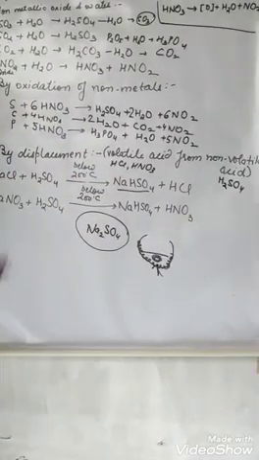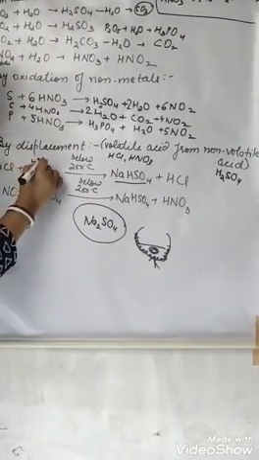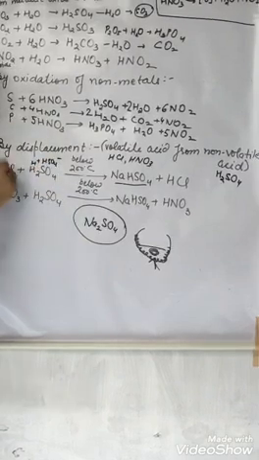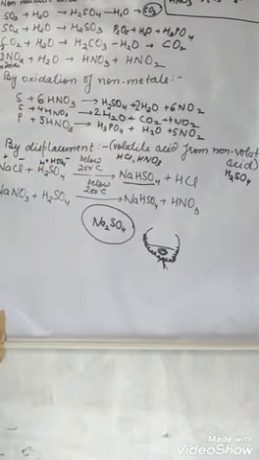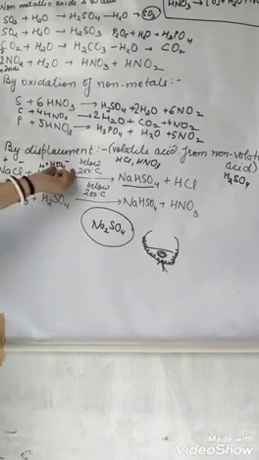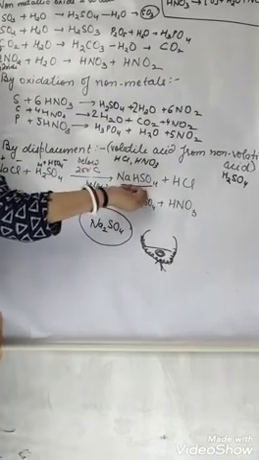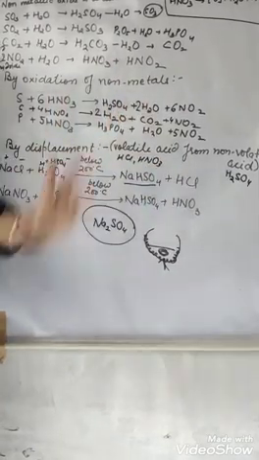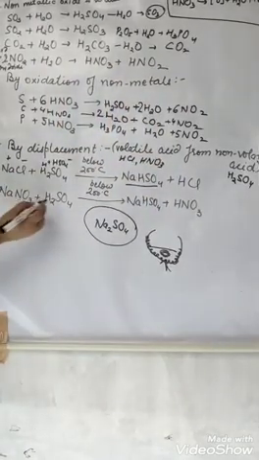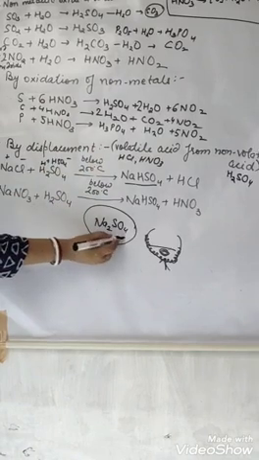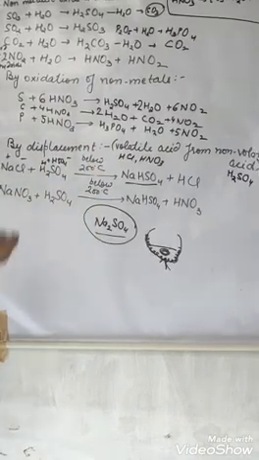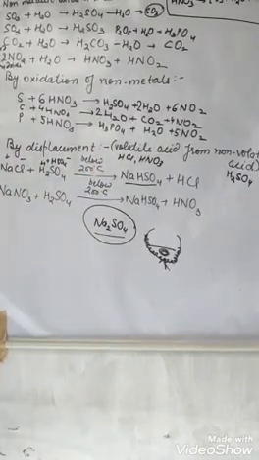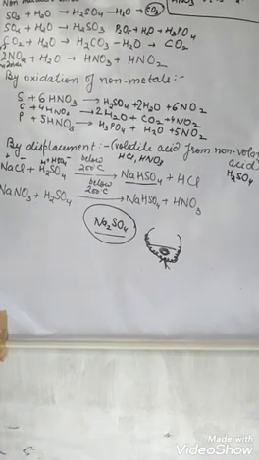Below 200, it breaks down into H plus and HSO4 minus, Na plus and Cl minus. So Na will react with HSO4 forming NaHSO4, and H plus will react with Cl forming HCl. Similarly, above 200 it will form Na2SO4; the full H2SO4 will break down into H plus and SO4 minus 2.